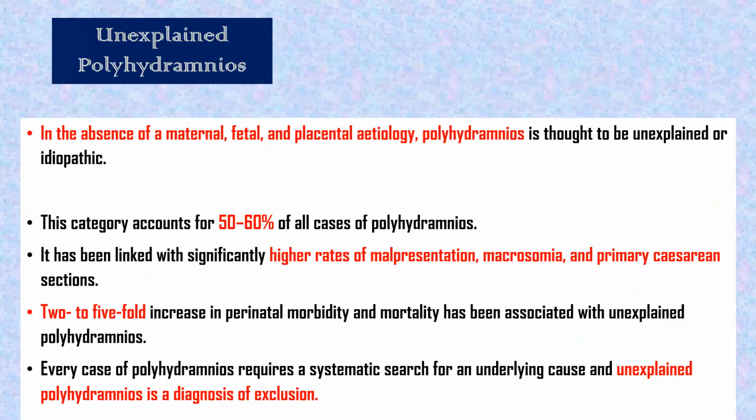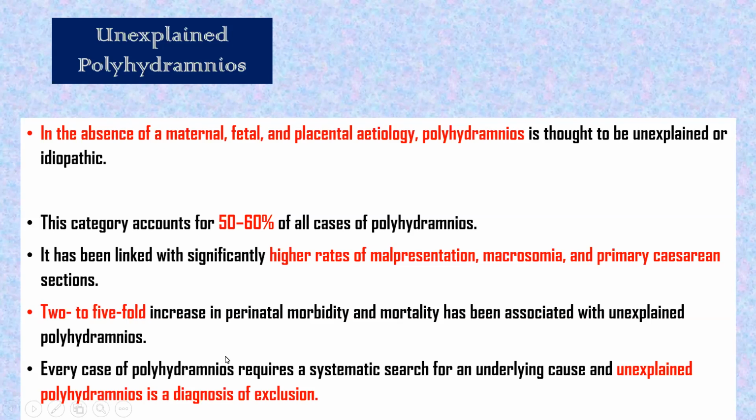What we said, 50 to 60% of cases are unexplained, and when it is unexplained, there is a 2 to 5-fold increase in perinatal morbidity and mortality. So in the absence of maternal, fetal, and placental etiology, it is thought to be unexplained or idiopathic polyhydramnios. This category accounts for 50 to 60% of the cases. It has been linked with a significantly higher rate of macrosomia, malpresentation, and it becomes a cause of primary cesarean section. This we said already, 2 to 5-fold.